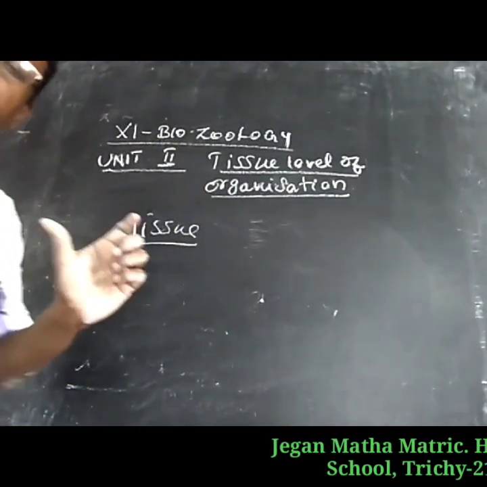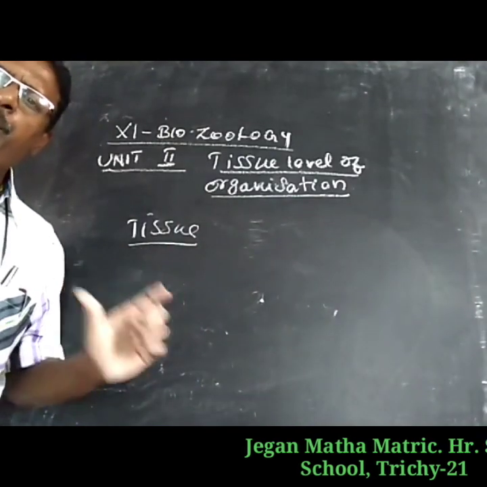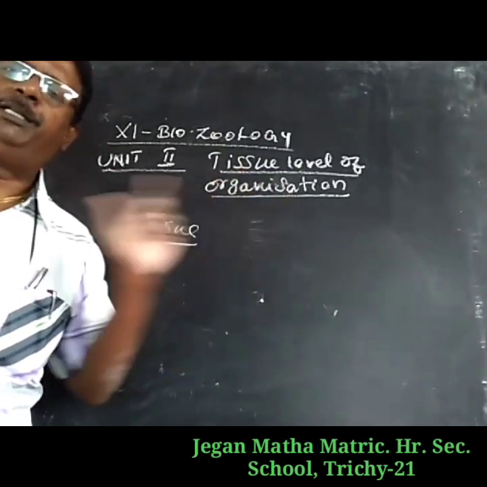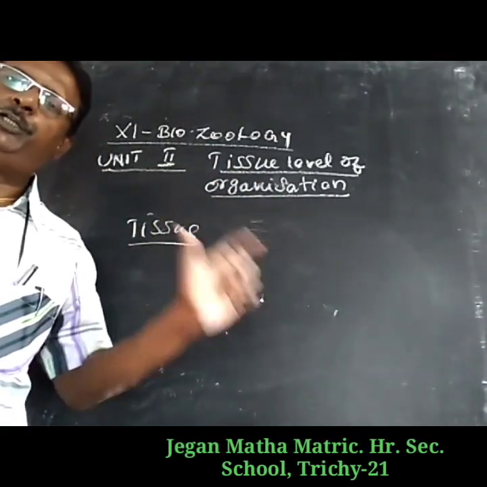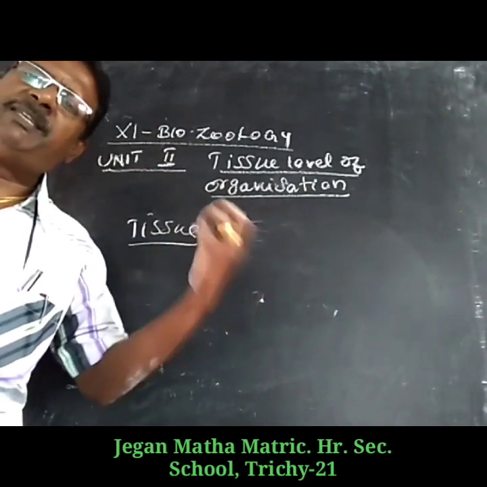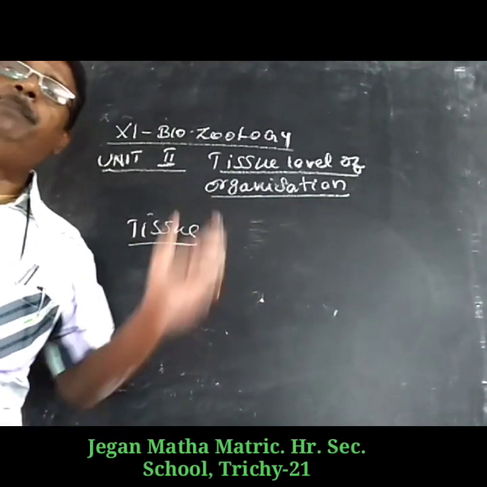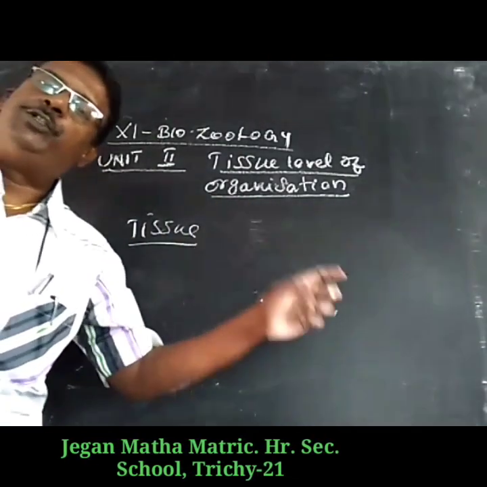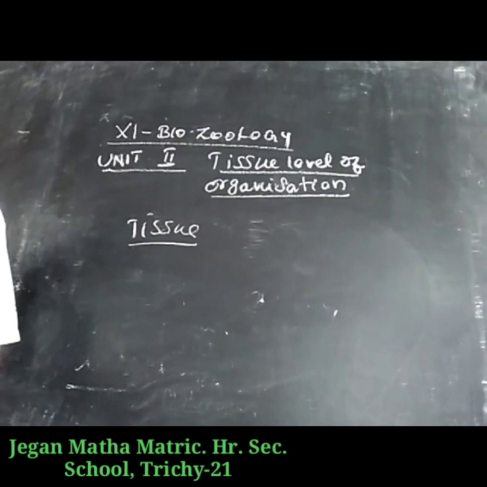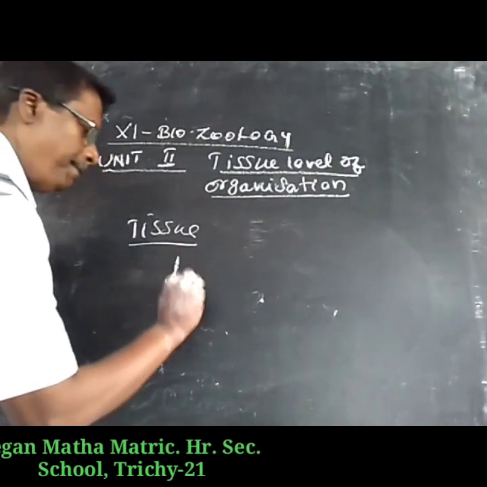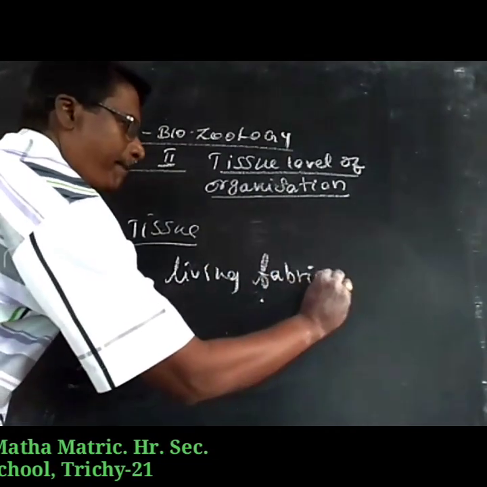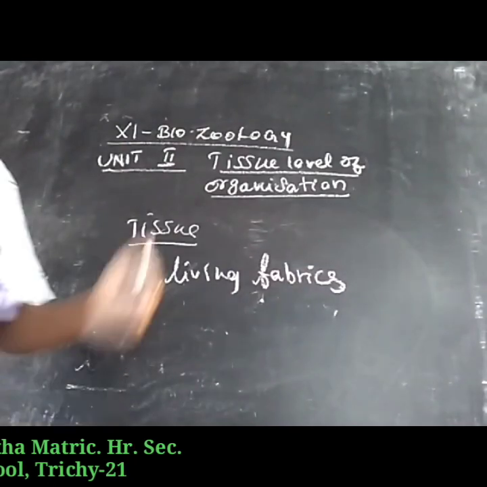A tissue is a group of cells that have the same origin and the same shape, and are involved in a particular function. So it is called a tissue. All the organs are made up of specialized tissues. Based upon the functions, specialized tissues are present in each organ. The tissue is also called a living fabric.